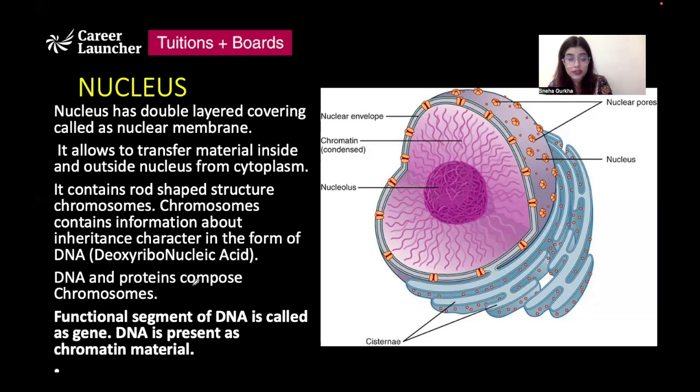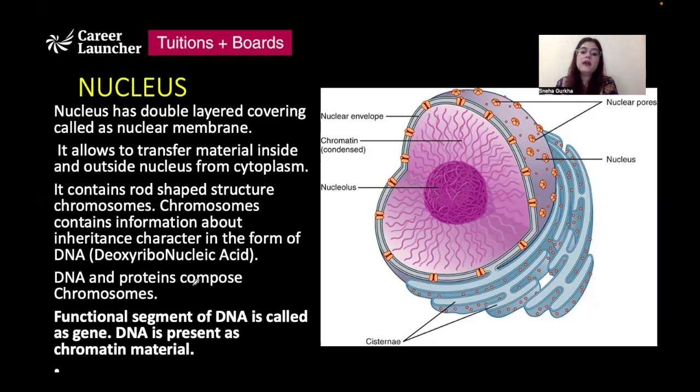So it is actually the place that stores this DNA in the form of chromosomes, right? So nucleus as a structure is covered by a double membrane. It is a double membrane bound structure, and it allows the transfer of material inside and outside of the cytoplasm, right?